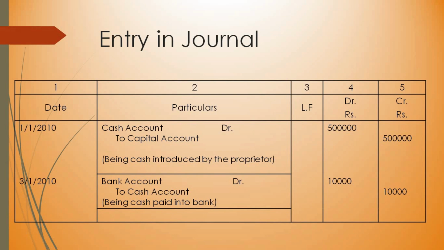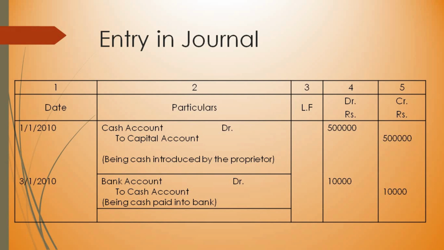And the next statement, deposited into bank rupees 10,000. So what are the two types of account? Deposited into bank. One is bank account, the other one is cash account. So what type of account is bank? Whether it is personal, real or nominal.